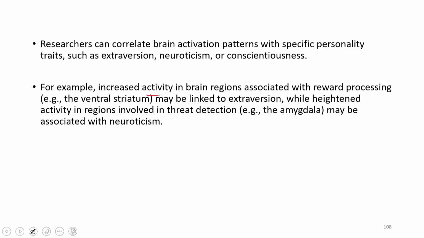For example, increased activity in brain regions associated with reward processing, this is a part of the brain, may be linked to extroversion, while heightened activity in regions of threat detection like the amygdala is associated with neuroticism, or more anxiety or nervous behavior, through hyperactivation of the amygdala.